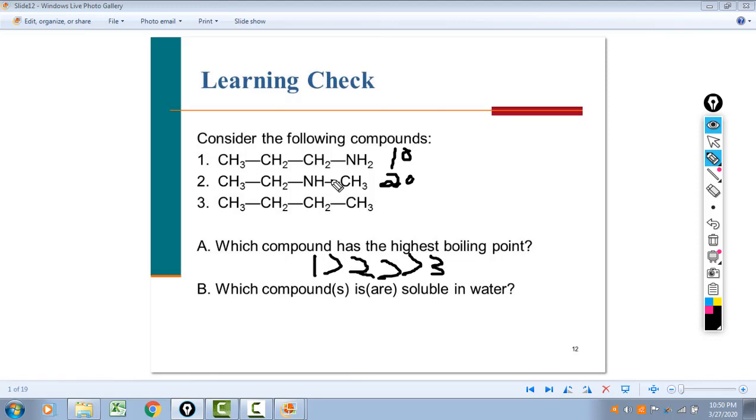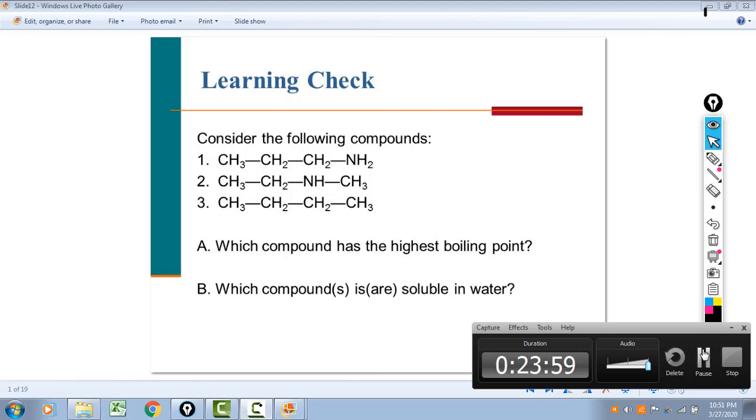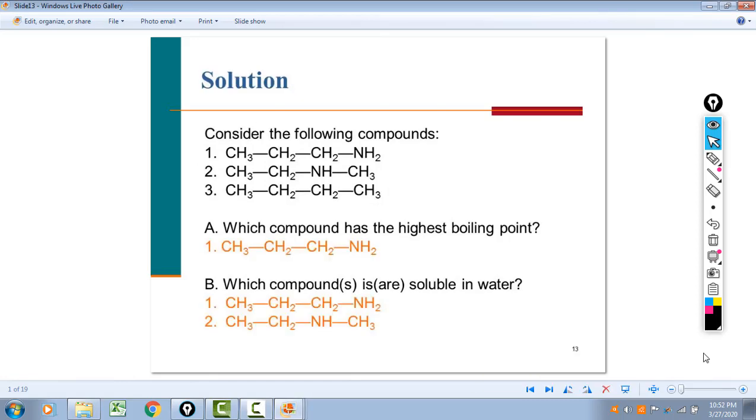Well, both 1 and 2 will be. They're less than 5 carbons. 3 is not soluble because there's no polarity here. This is just an alkane. Okay, so as I was saying, number 1 has the highest boiling point. Number 2 a little bit lower. Number 3 the lowest, and both 1 and 2 are soluble.